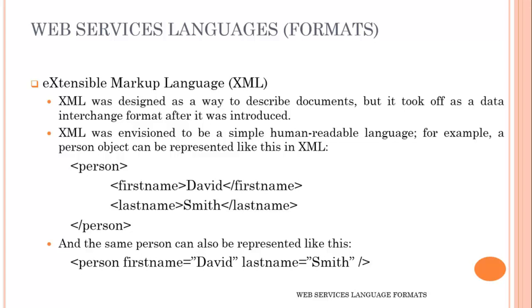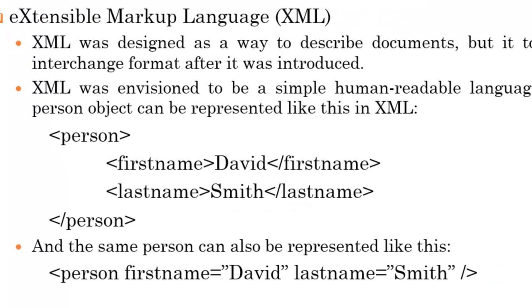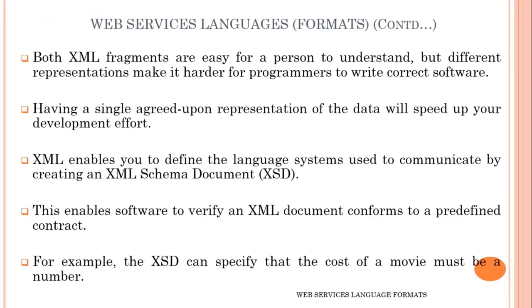For example, a person object can be represented like this in XML. His first name is David and last name is Smith, and this is followed by the closing tag person. The same person can also be represented like this: person starting tag, person first name equals David, last name equals Smith. Both XML fragments are easy for a person to understand, but different representations make it harder for programmers to write correct software. Having a single agreed upon representation of the data will speed up your development effort.